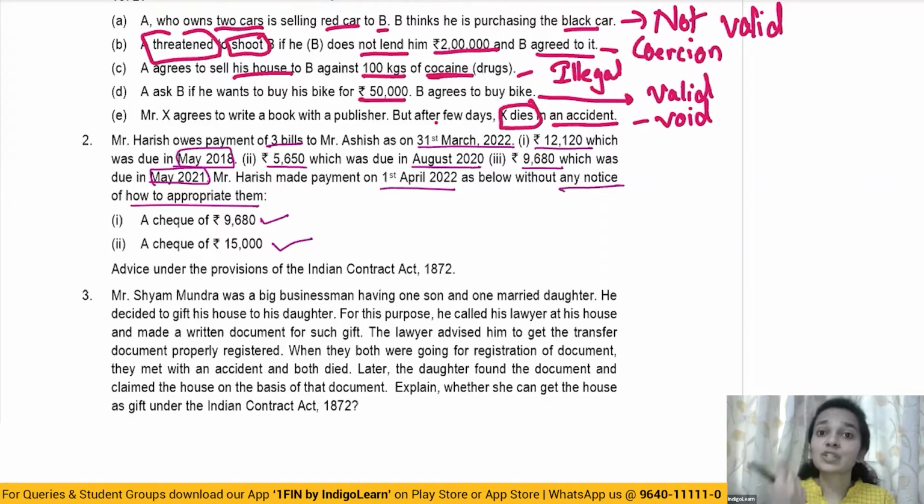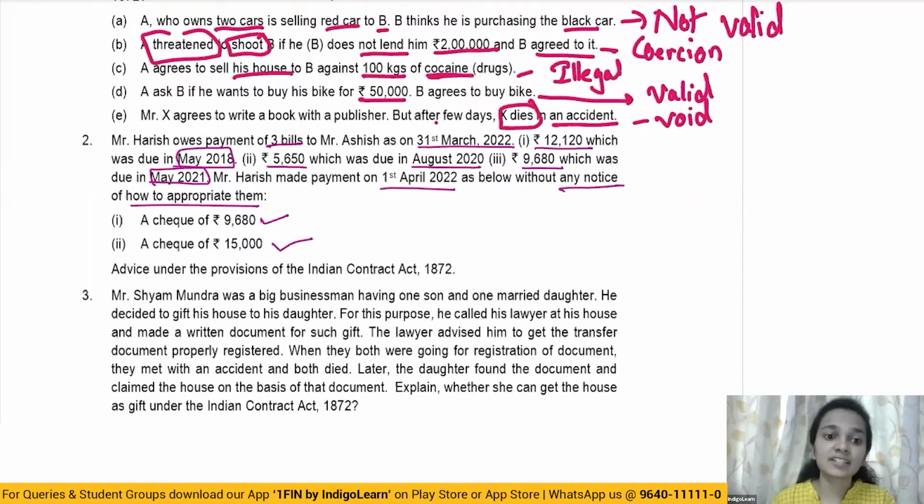But in a situation where the debtor does not specify anything, then the creditor, as per his discretion, can appropriate the payment as he wants to. However, in a situation wherein both of them do not do anything, then the payments will be appropriated in the order of time as the debt was taken.